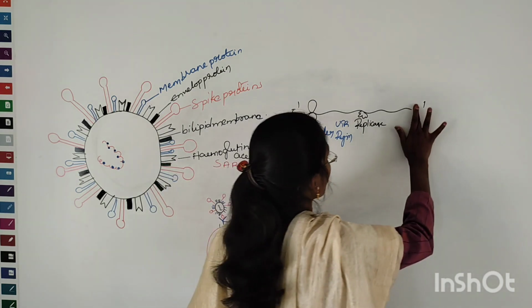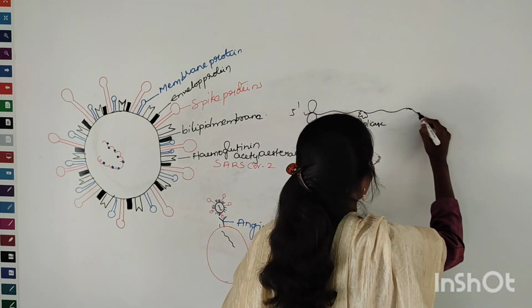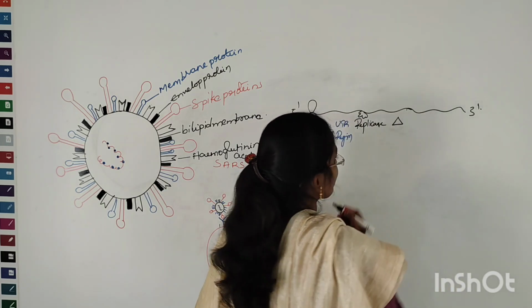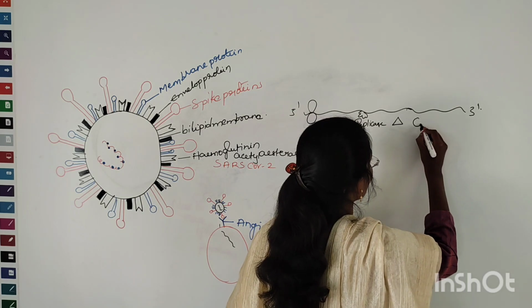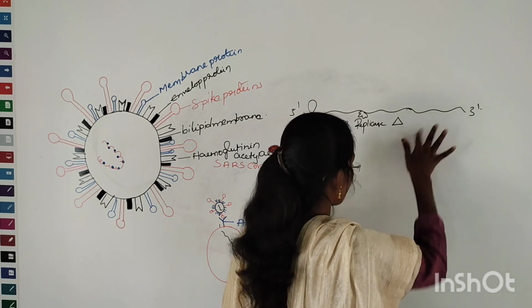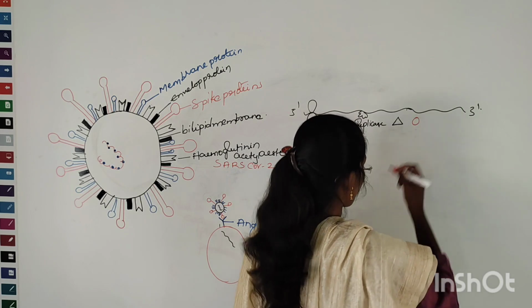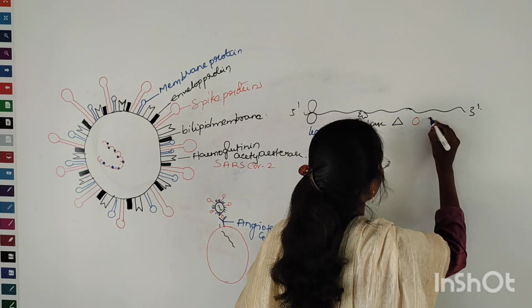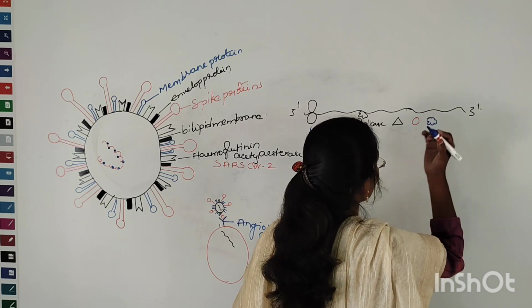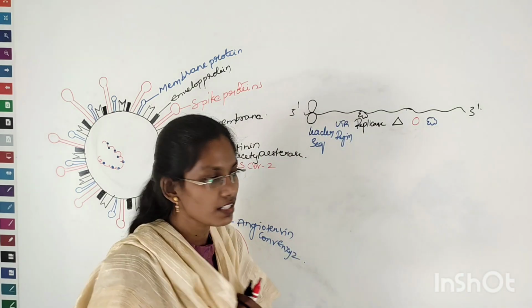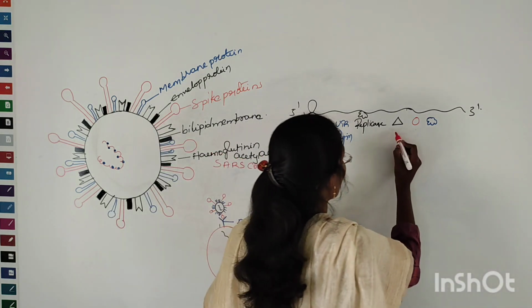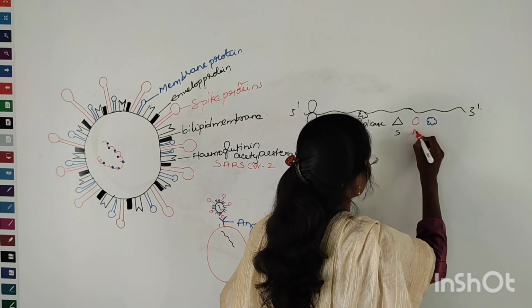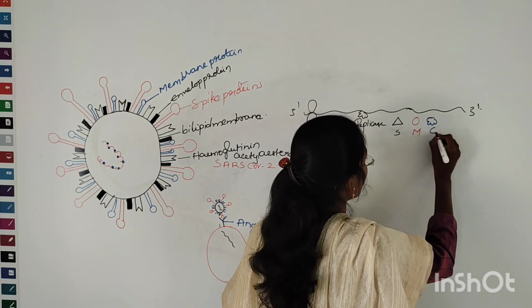The very next important set of proteins are translated, right? So the very first protein translated is spike protein, then another protein, let us give another color to this, so envelope protein is translated, then another protein is membrane protein, alright. So these are the three important proteins first translated. So this is spike protein, and this is membrane protein, and this is envelope protein.